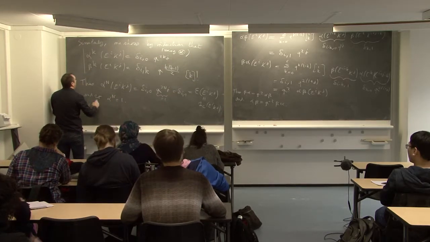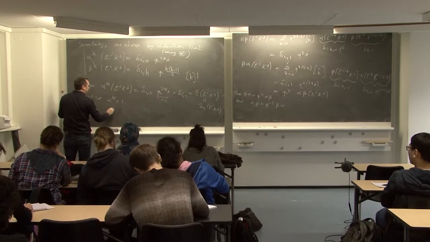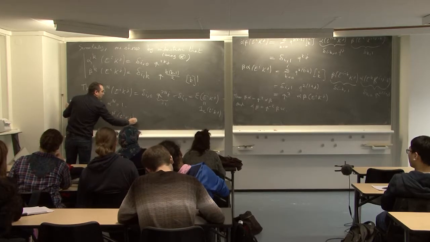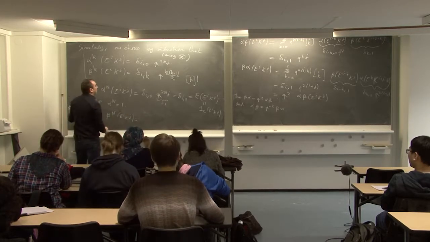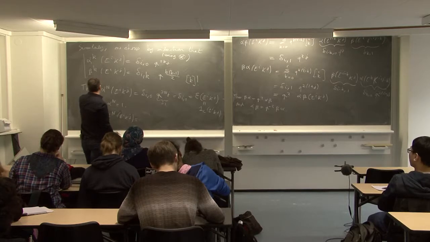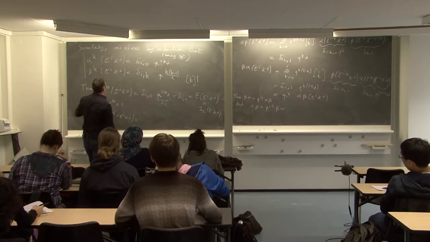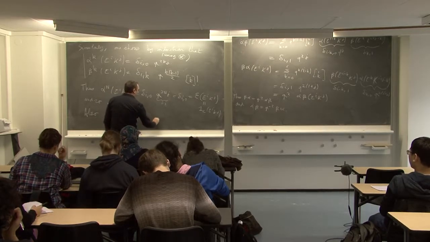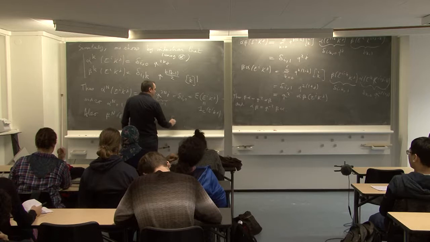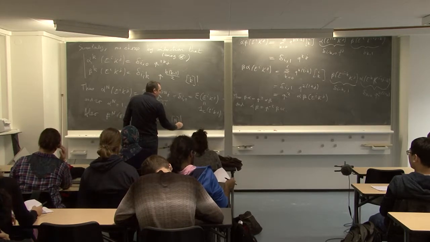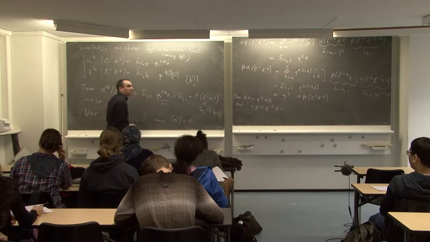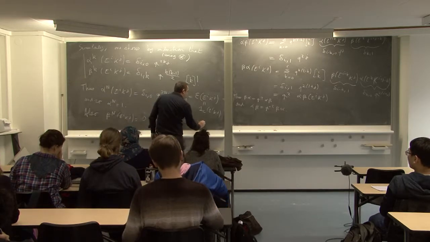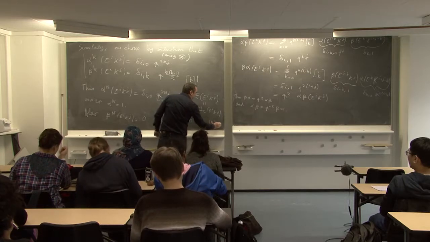And also what we find here is beta to the n e^i K^g is 0, since n is 0, because we already said n is 0.